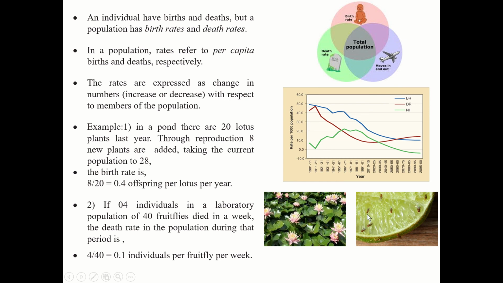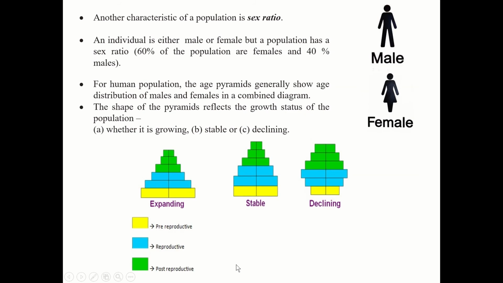So there were 40 fruit flies, and out of that 4 fruit flies died in a week. The death rate in the population during that week is 4 divided by 40, which is equal to 0.1 individual per fruit fly per week. Okay, that is the death rate.